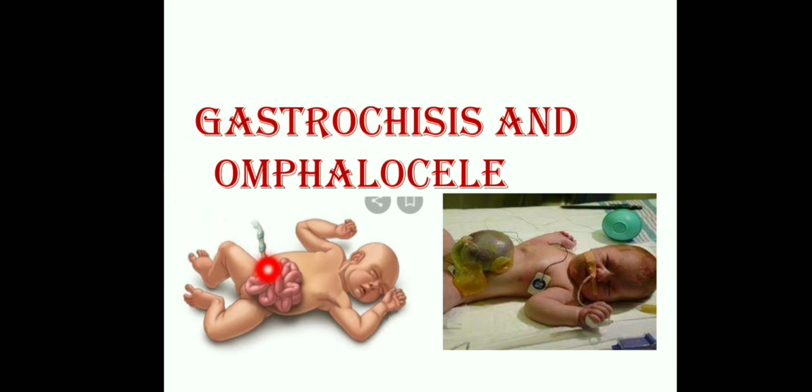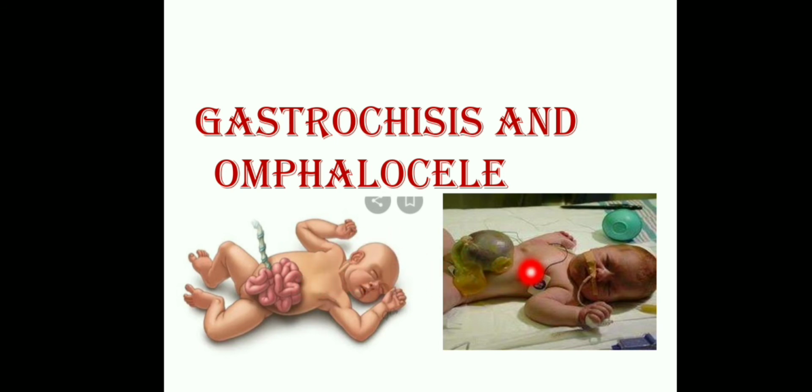Only a small portion of the abdominal wall weakness, protrusion, is there. The internal organs are protruded through an opening, but the umbilical cord remains normal. But at delivery itself we will see the baby's intestines outside the abdominal cavity. So you should know the difference between omphalocele and gastroschisis.